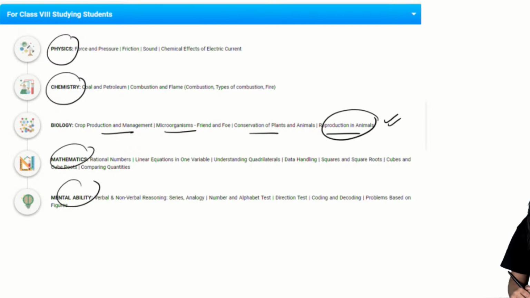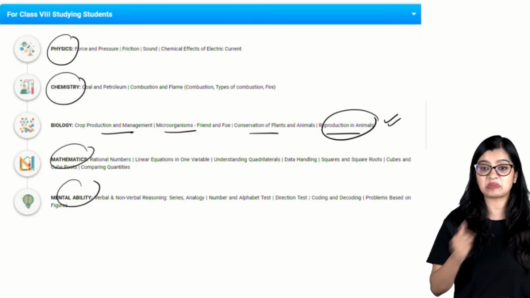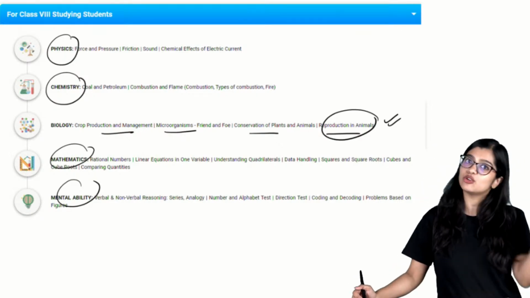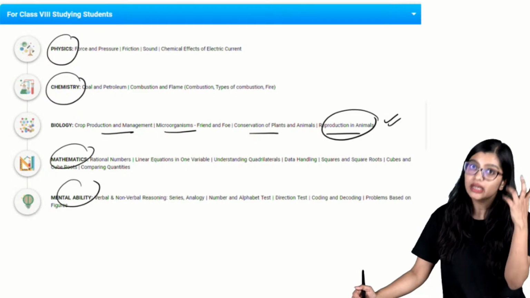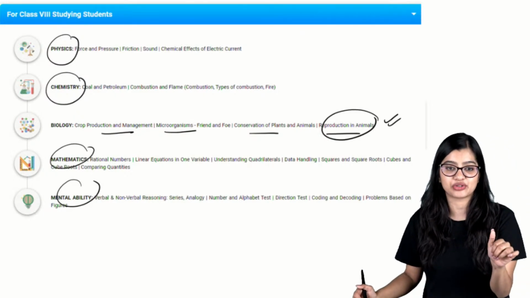Ma'am, can I give an exam for a particular subject? Because I want to give only for bio. See, at your grade, it will be very difficult because normally it comes as science. And of course, later on, if you want to write NEET also, it can't be like you'll write only bio. You'll have to write physics and chemistry as well. So, no letting go of physics and chemistry.